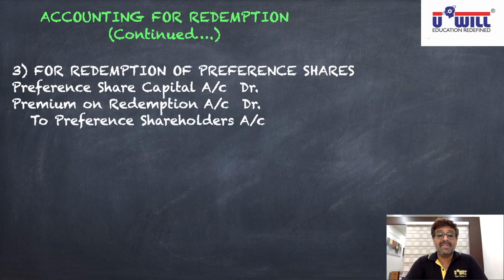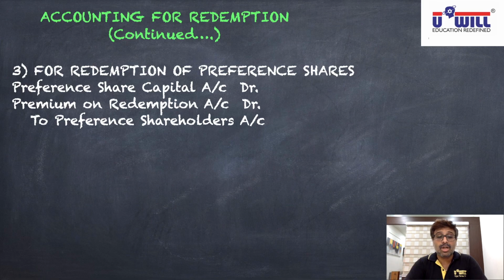For redemption of preference shares, preference share capital account debit. Why? Share capital has a credit balance. Now we are repaying the money, so to close it, we reverse and debit it. Premium on redemption account debit. Why? It is a capital loss for the company.